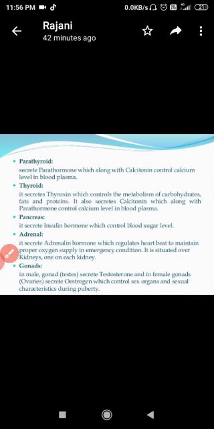The thyroid gland is also responsible for the secretion of calcitonin. Okay. This calcitonin along with the parathyroid hormone controls the calcium level in blood plasma. Okay. The same type of point here.